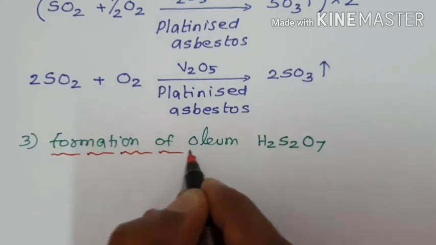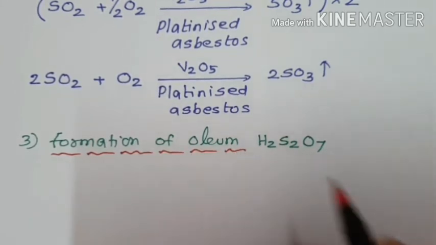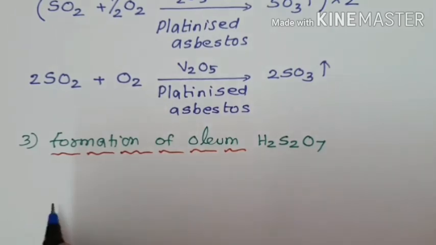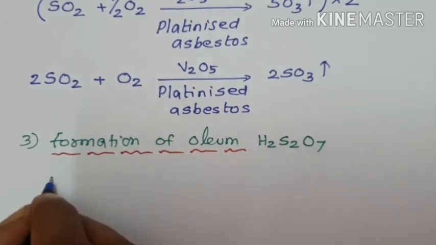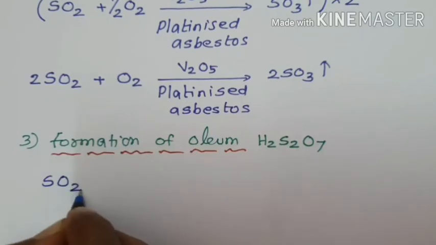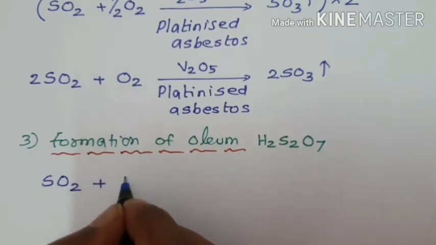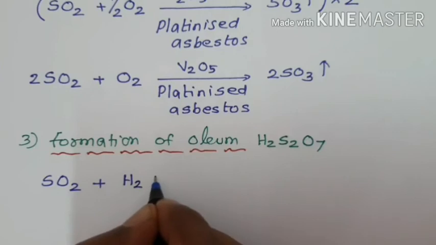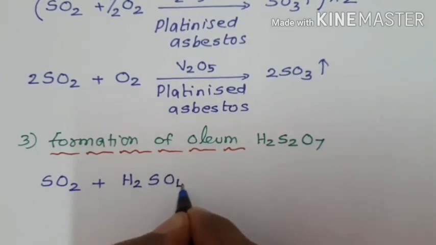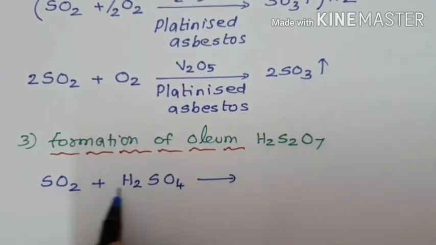In the second step, sulfur trioxide is formed. That sulfur trioxide, SO3, in gaseous state is passed into sulfuric acid, H2SO4. Oleum is formed with the molecular formula